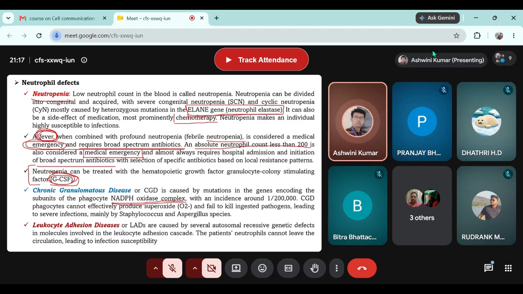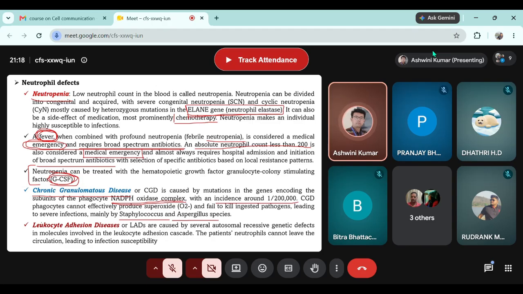And if there is a defect in this particular gene, and the incidence is around 1 in 2 lakh cases, this defect in NADPH oxidase gene results in a condition called chronic granulomatous disease. And most of the time, CGD will result in very severe staphylococcus or aspergillus infection.